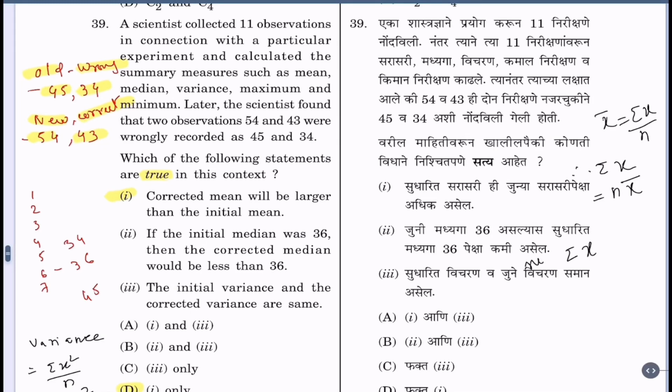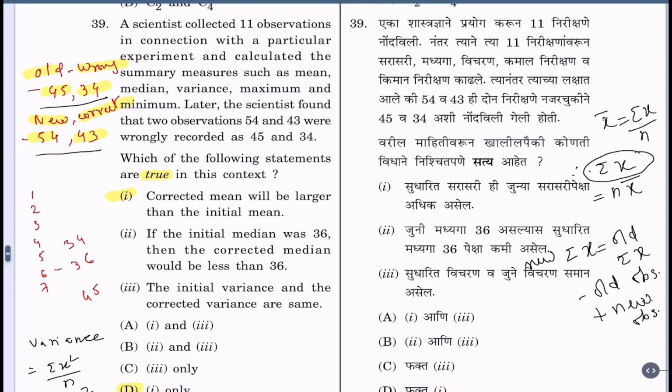So new sum x equals old sum x, which we found here, minus old observations plus new observations. Now, old observations are smaller, new observations are bigger. So obviously new sum x will be bigger. Hence average also will be larger than the initial mean. Mean means average.